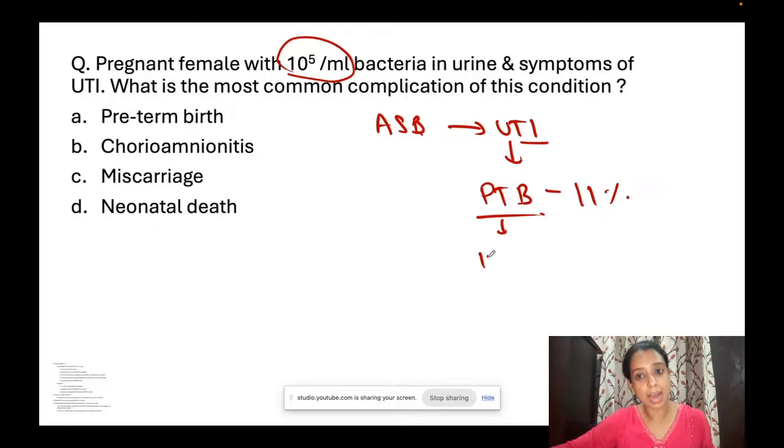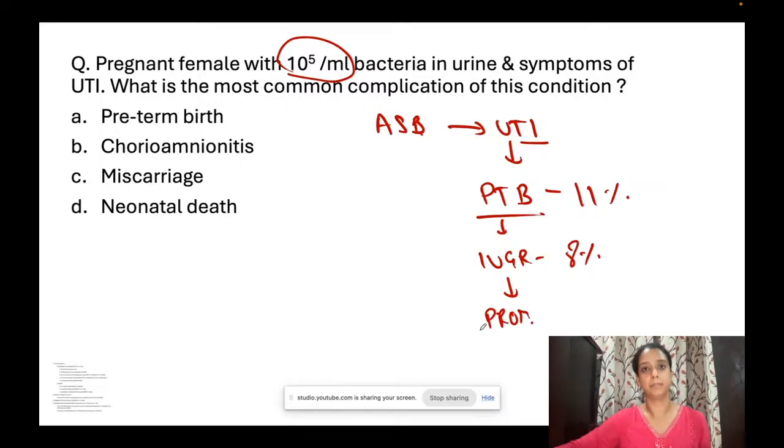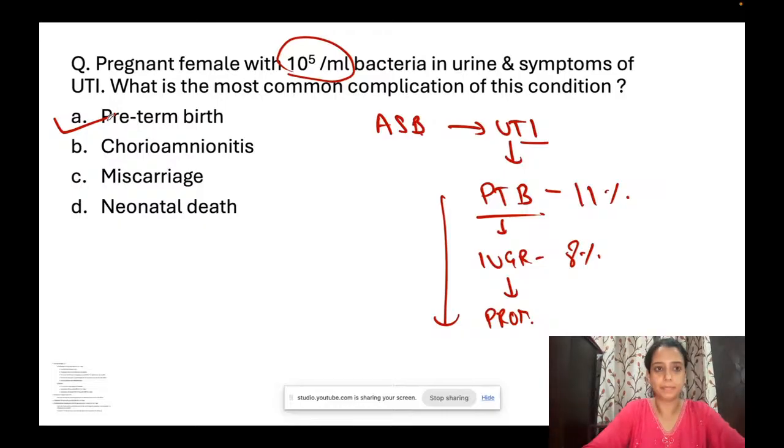Next common होता है IUGR. That is next common, seen in almost 8%. Next common होता है preterm rupture of membranes. So this is the sequence. Most common is preterm birth that can happen in UTI. That is why we always treat asymptomatic bacteriuria. ठीक है? Easy? Okay. Next question.